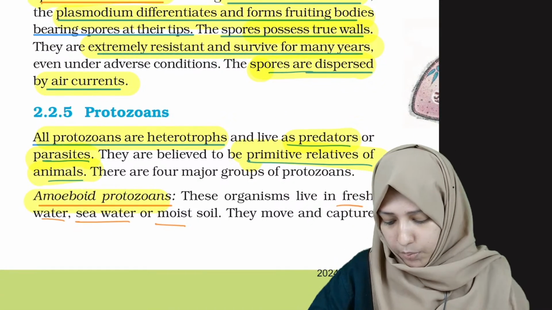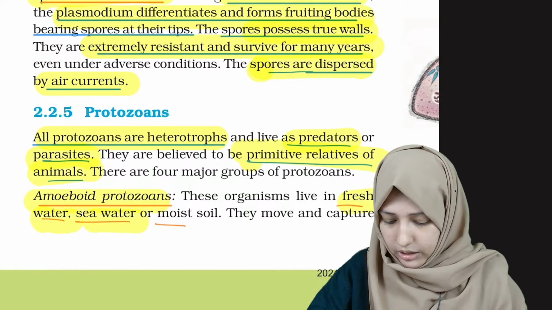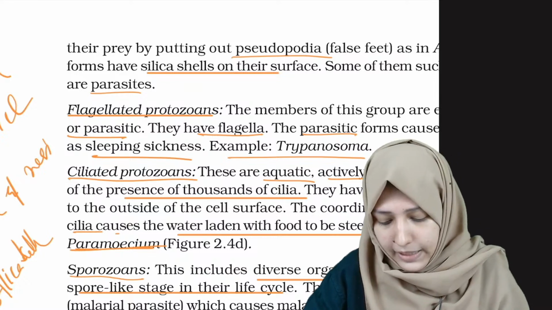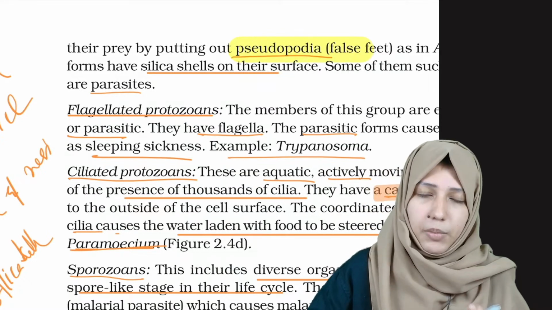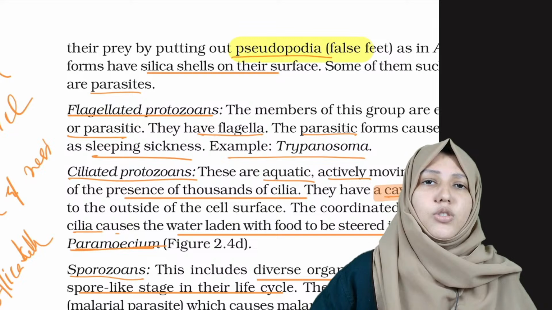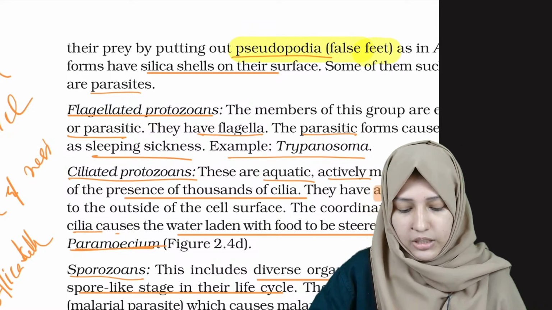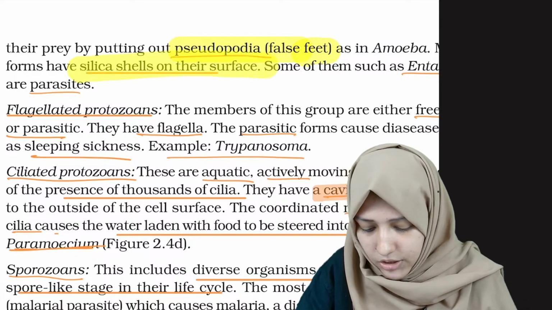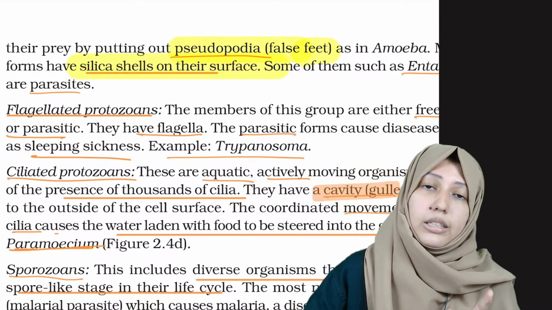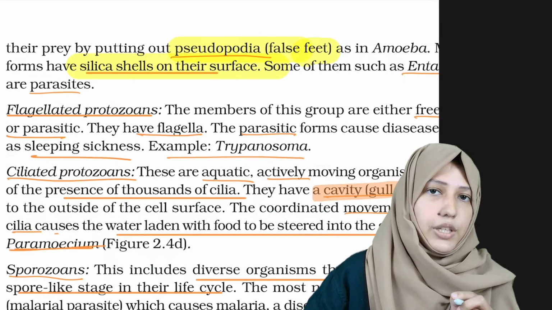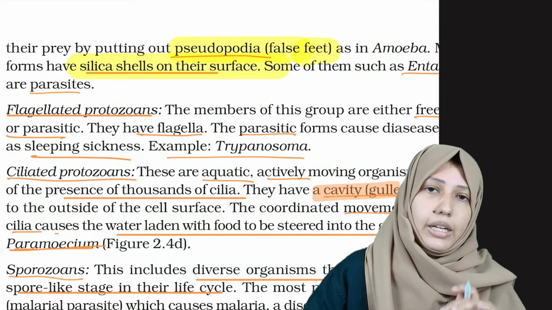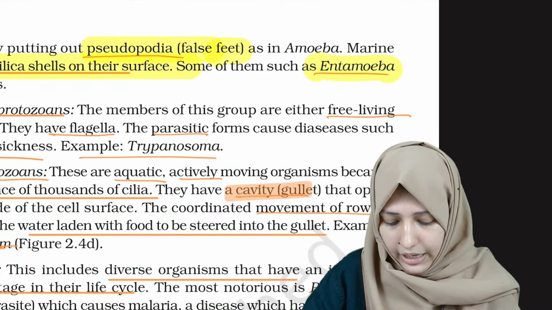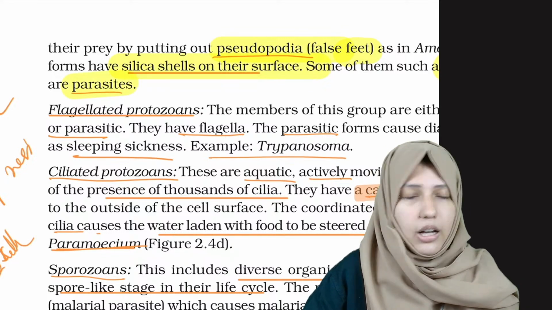First one is amoeboid protozoans. They live in fresh water, sea water and moist soil. Okay, just read along with me, it will be easy for you. Just remember amoeboid protozoan has pseudopodia. Pseudopodia means false feet. And this amoeboid protozoan also has a silica shell. Where did we see the silica shell before? It was in chrysophytes. In diatoms we have silica shells, again in amoeboid protozoans silica shells. Okay, and Endamoeba is the example and it acts as a parasite.